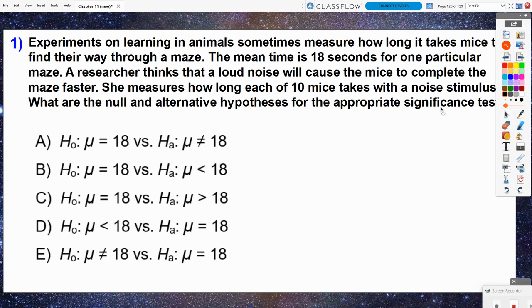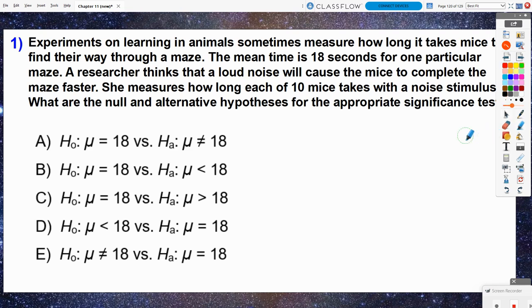Number 1. Experiments on learning in animals sometimes measure how long it takes mice to find their way through a maze. The mean time is 18 seconds for one particular maze. A researcher thinks that a loud noise will cause the mice to complete the maze faster. She measures how long each of the 10 mice takes with a noise stimulus. What are the null and alternate hypotheses for the appropriate significance test?